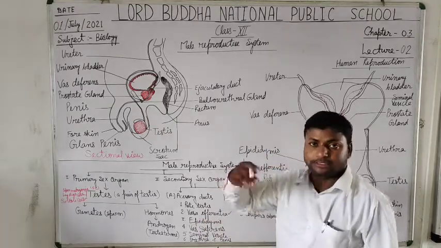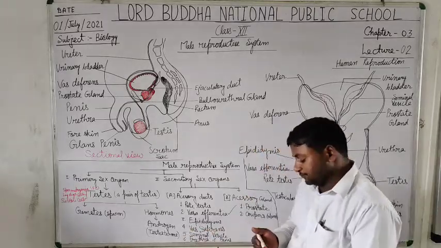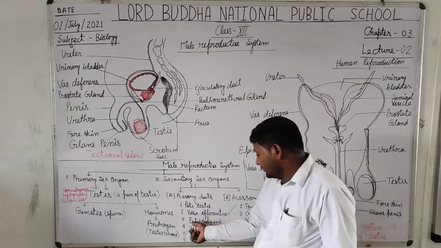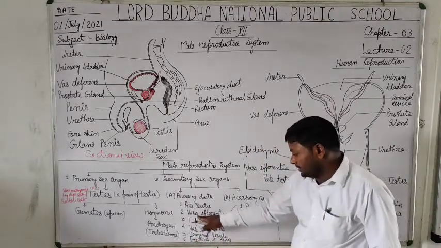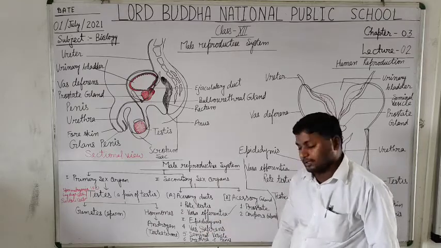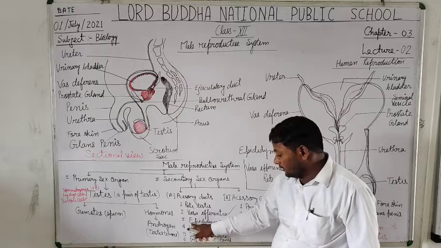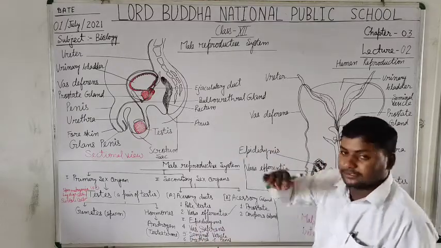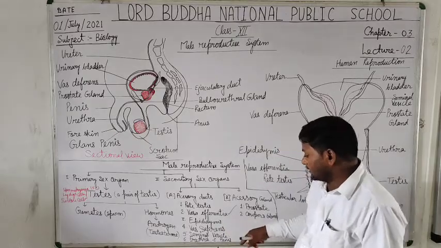Efferent means outside, external. Next, epididymis. This is a very short and common canal in which 10 to 20 vasa efferentia open into a canal that brings the male gametes into the other passage.